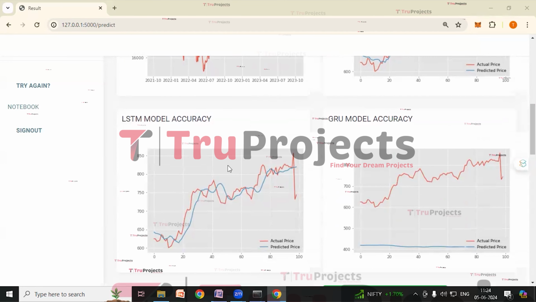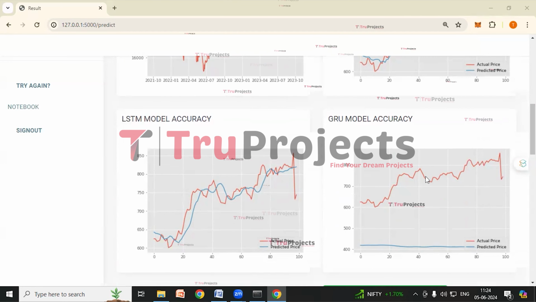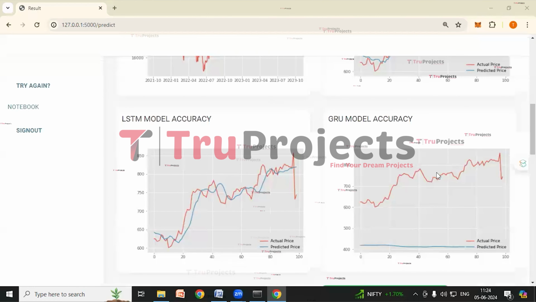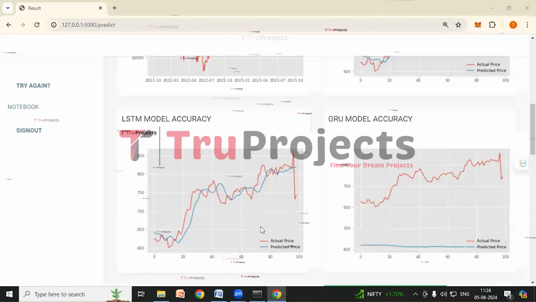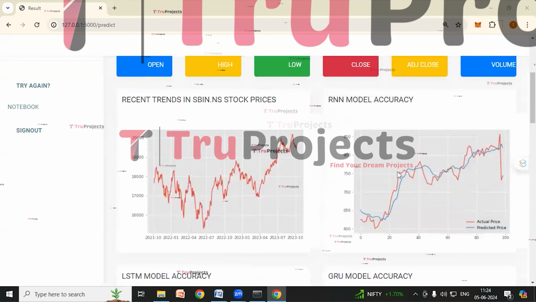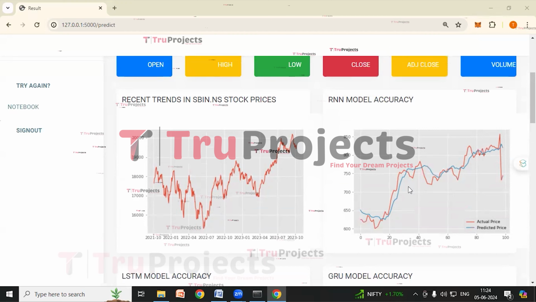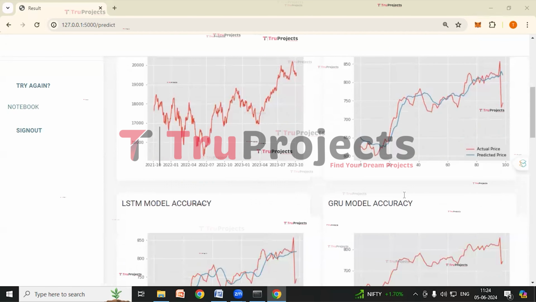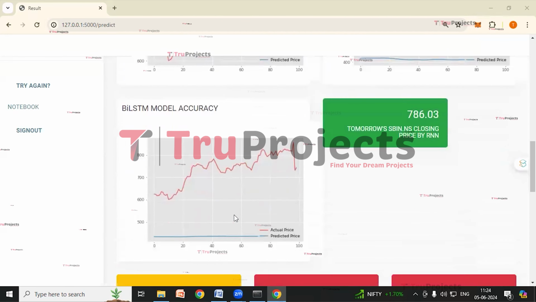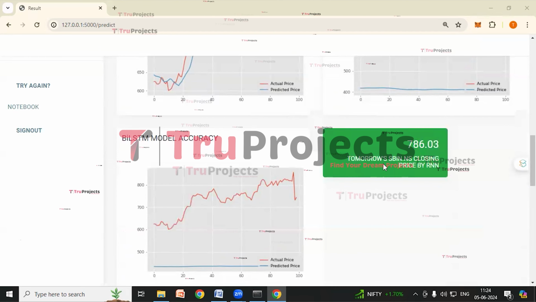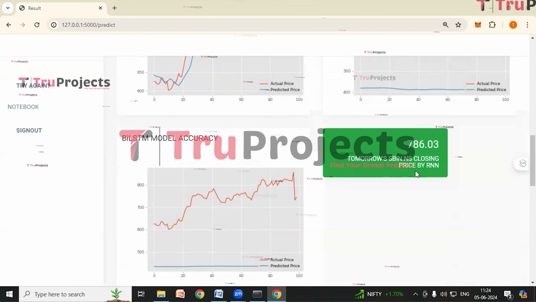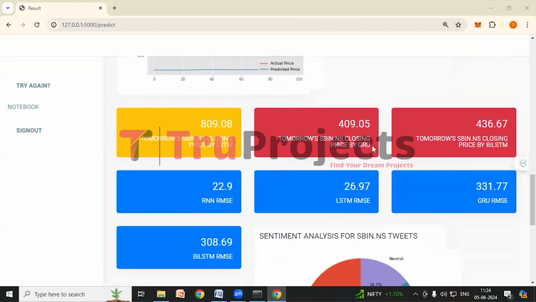Similarly, this is accuracy graph of LSTM model. This is GRU's accuracy graph, and this is BioLSTM's accuracy graph. And by seeing all these four graphs, we can say that RNN model is doing well, as the two lines are very close when compared to the other models. And this is the tomorrow's SBI's closing price predicted by the RNN model. And these are the tomorrow's SBI's closing prices predicted by respective models LSTM, GRU, and BiLSTM models.